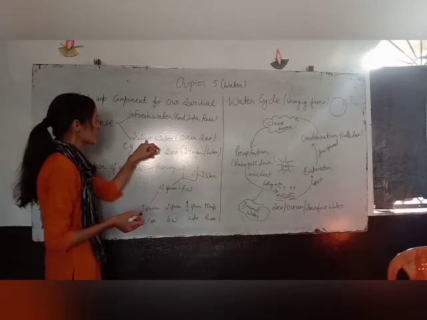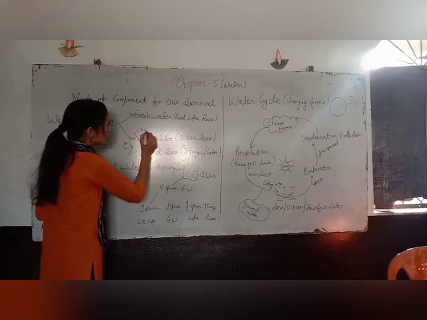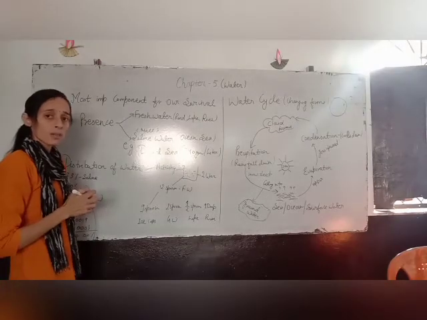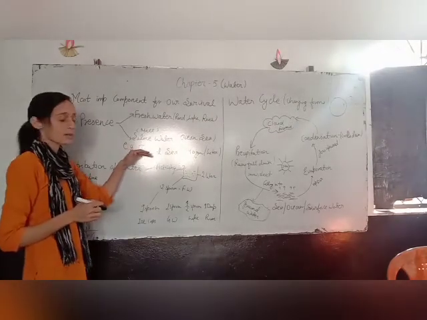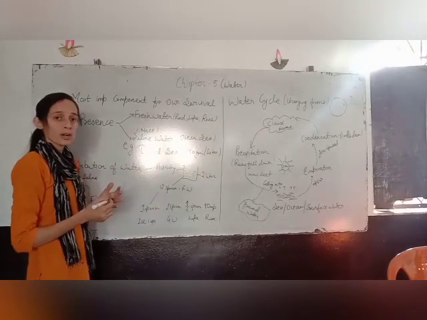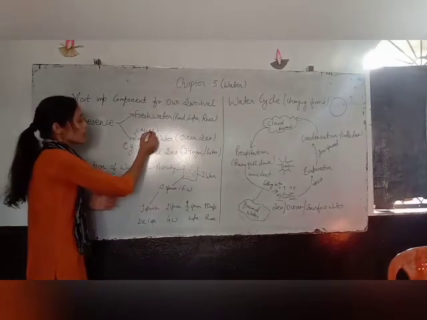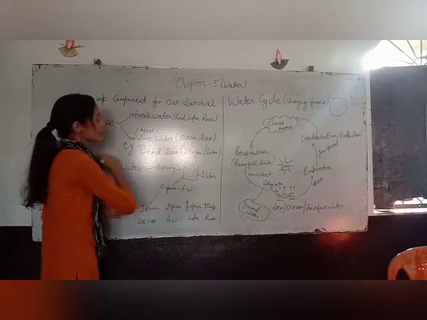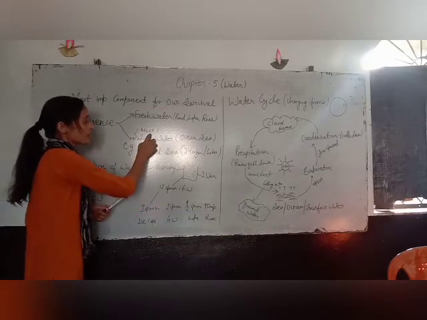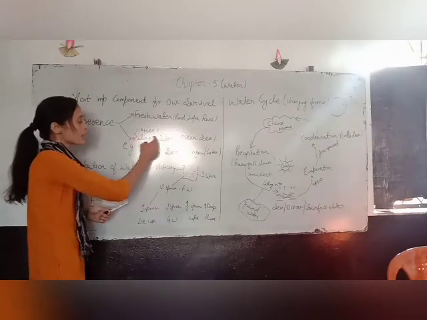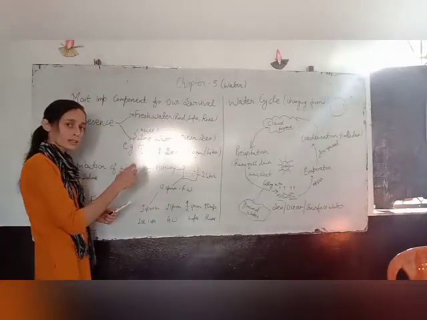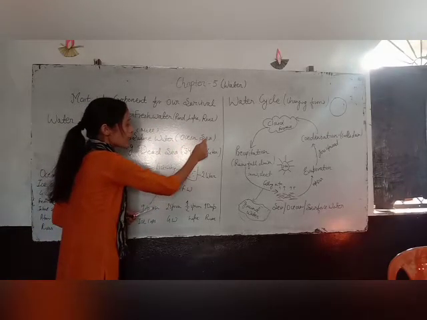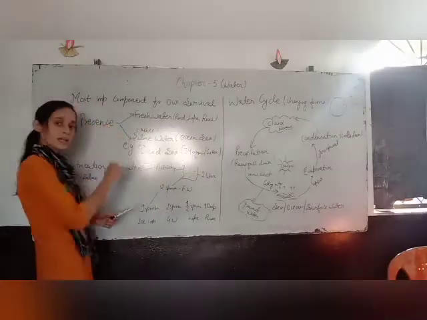Saline water means there is salt, NaCl, your common salt. We all know about NaCl, which is the common salt present in our household. We use it for eating purposes. If that salt is present in the water, that's why we call that water saline water. Saline water means the presence of salt in the water. It makes the water salty in taste. Its examples are oceans and seas. The water of oceans and seas is generally found in the form of saline.